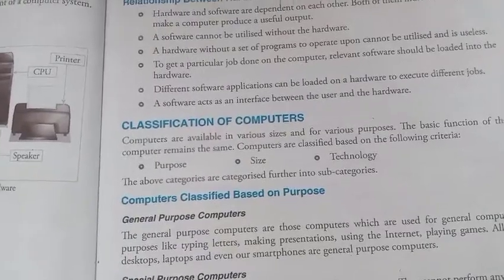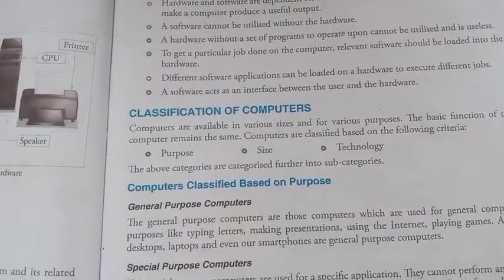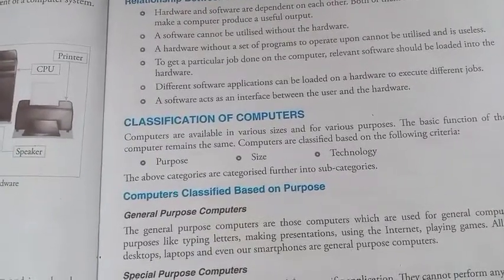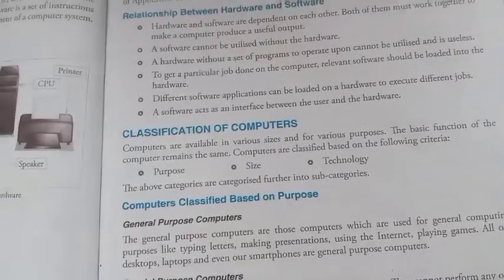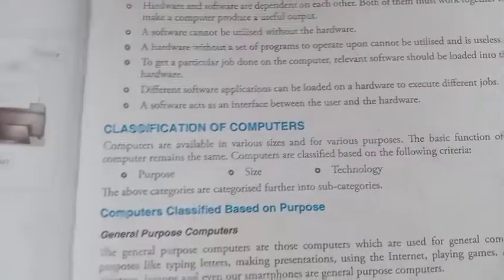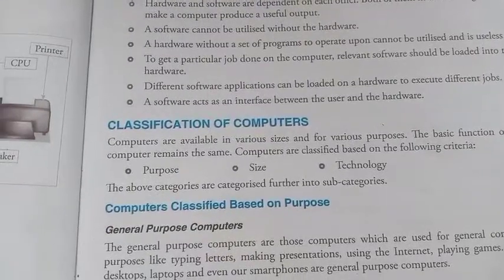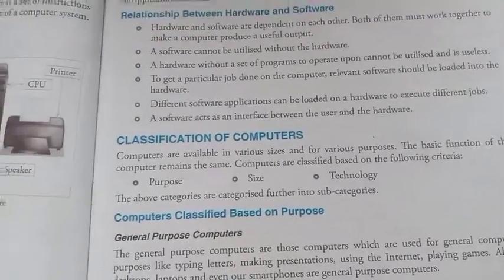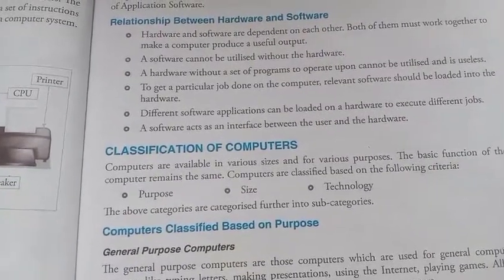Because all of you have seen so many computers which are used by scientists, we are not going to use those computers in our computer lab, right? The above categories are further divided into subcategories. Computers classified based on purpose: general purpose computers and special purpose computers.